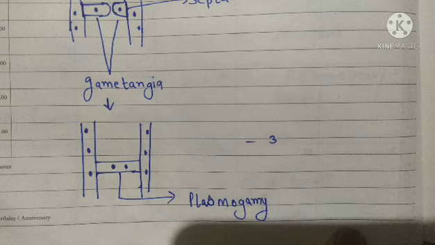Then my dear students, in the third step, you are observing plasmogamy. Plasmogamy means fusion of the cytoplasm of two different hyphae. So there is a fusion of cytoplasm only, that is referred to as plasmogamy. Then let us see the fourth step.